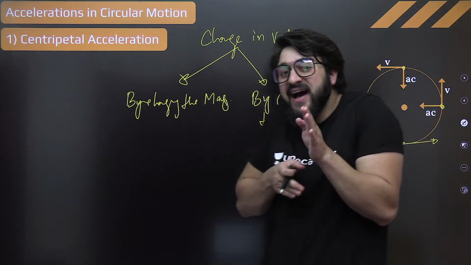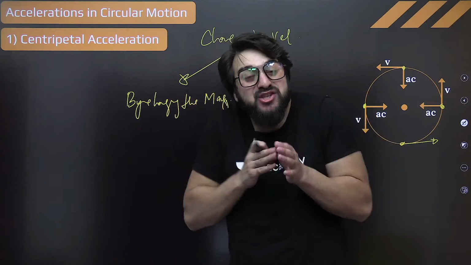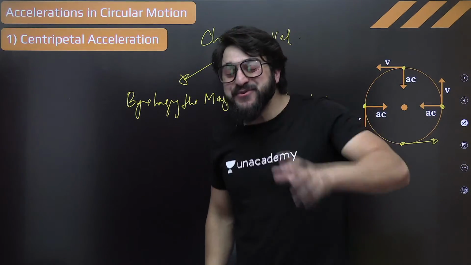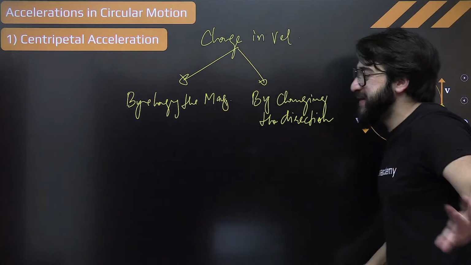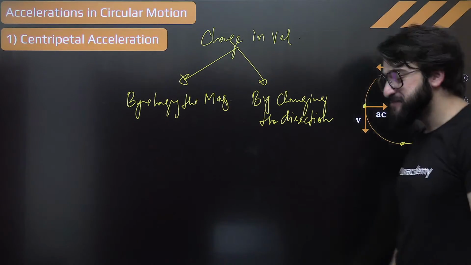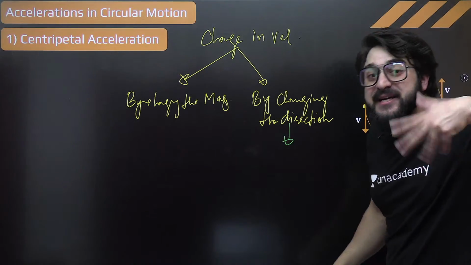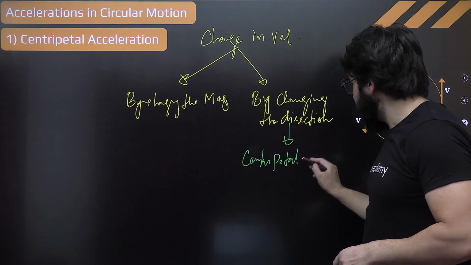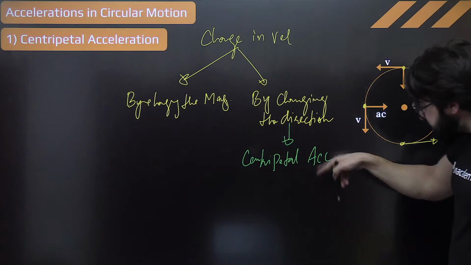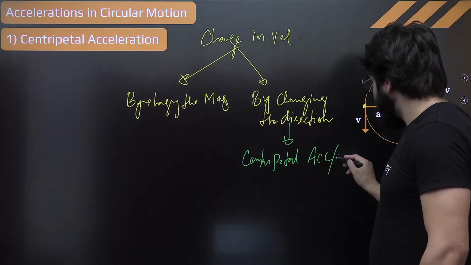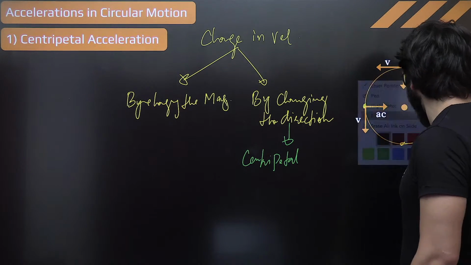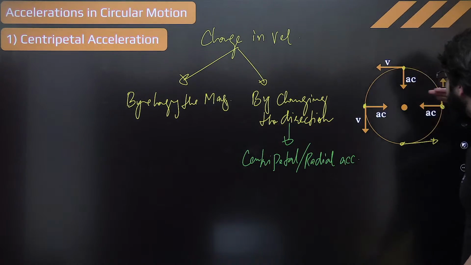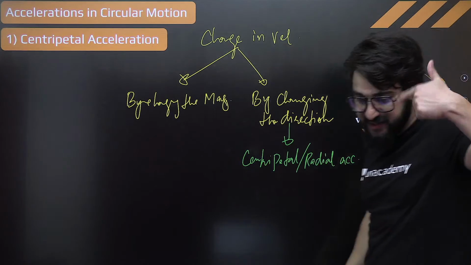Whenever the velocity is changing because of the direction only, at that point of time, the acceleration which will come is known as centripetal acceleration. Understand? So by this, centripetal acceleration will come. This is what we call the radial acceleration. Centripetal or radial acceleration, because it is along the radius. It is always towards the center.